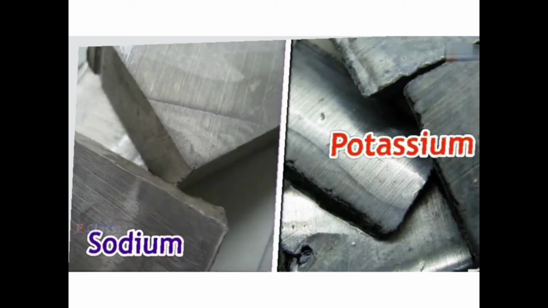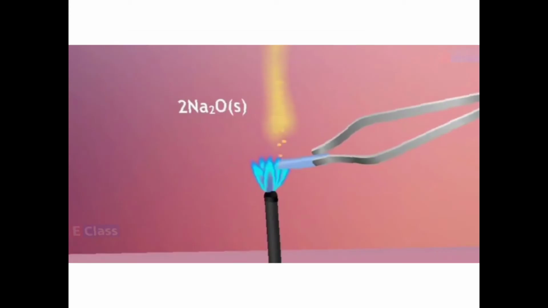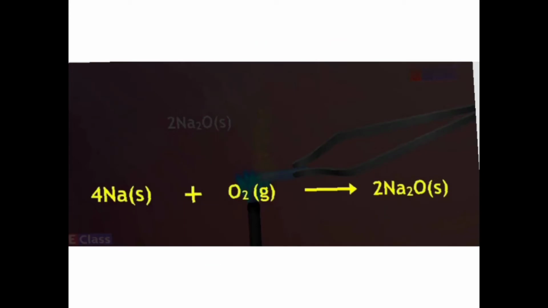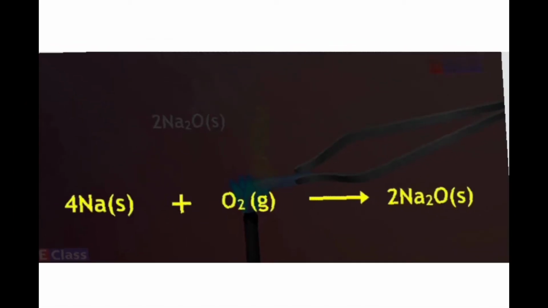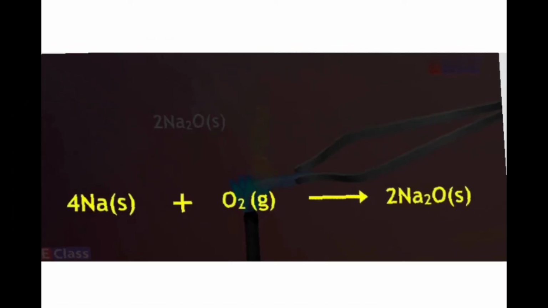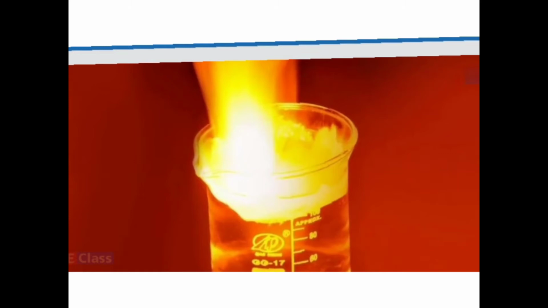See how it will look. I'll show you this side, left-hand side sodium and right-hand side potassium. You are just burning it, taking it in a pair of tongs and burning it, and see how it will look. So when sodium reacts, see, we have written the states also: sodium in a solid state plus oxygen in a gaseous state gives you sodium oxide, which is in a solid state. See how it will actually look when the reaction takes place.